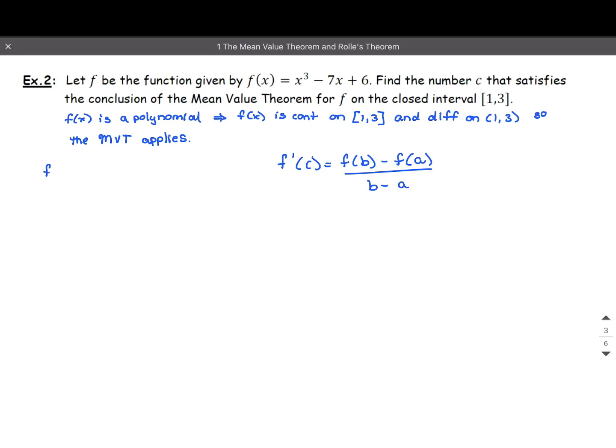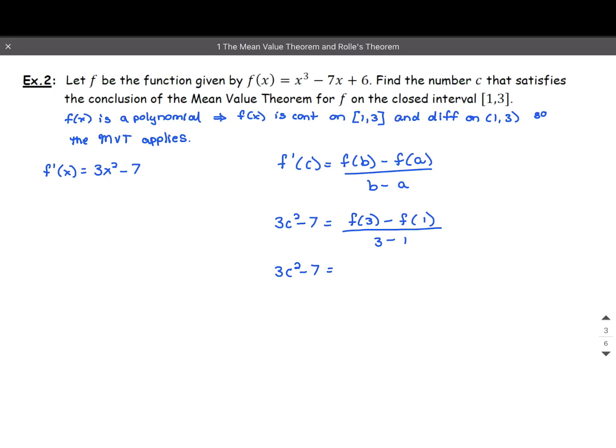So I need to find my derivative here. F prime of x is, the derivative of x cubed is 3x squared, minus the derivative of 7x is 7, and the derivative of 6 is 0. So f prime of c then would be 3c squared minus 7 equals, now we need to find f of b, which would be f of 3 minus f of a is 1 over 3 minus 1. So we still have 3c squared minus 7.